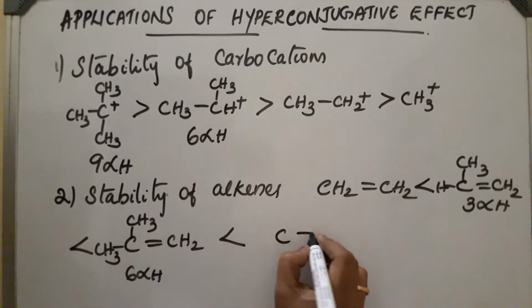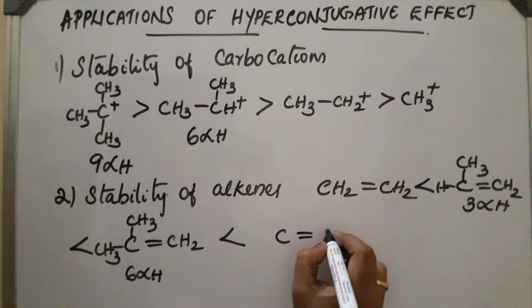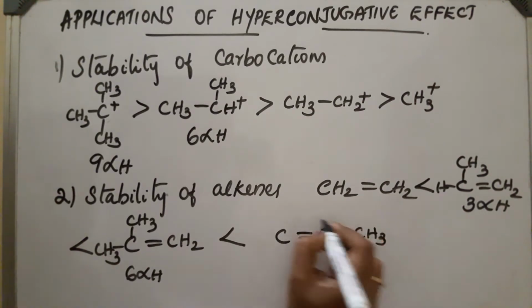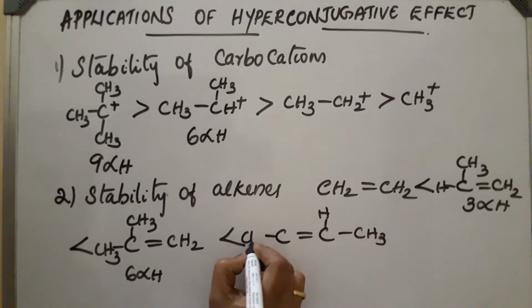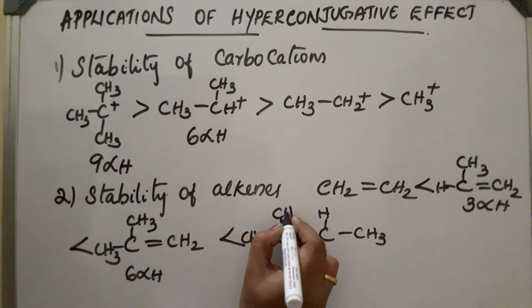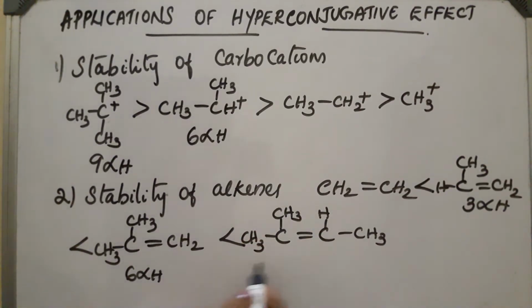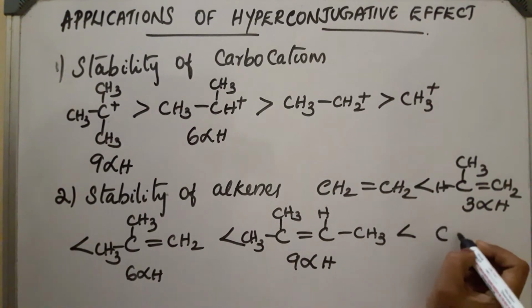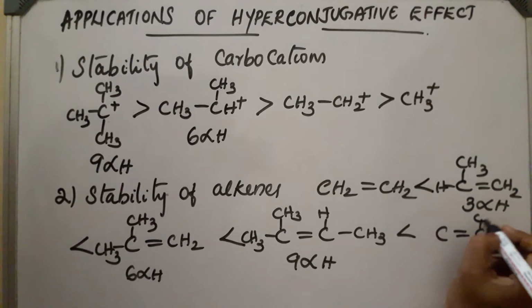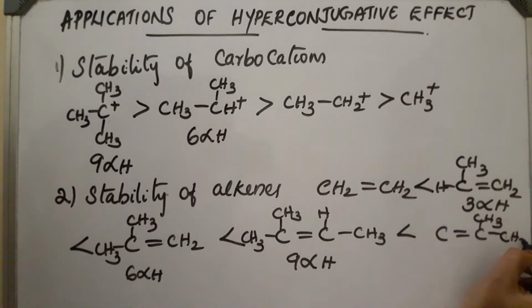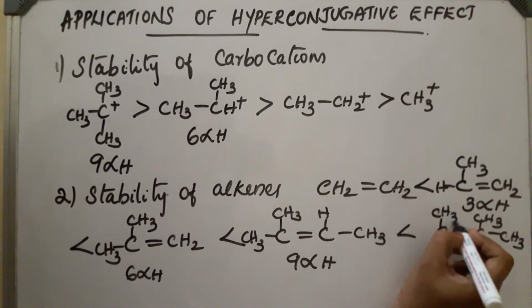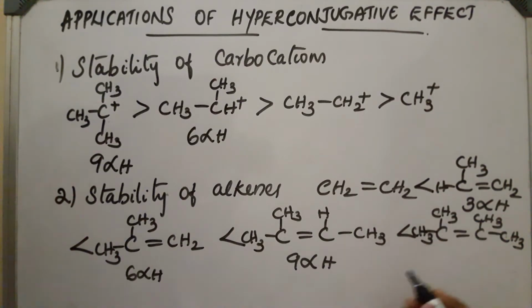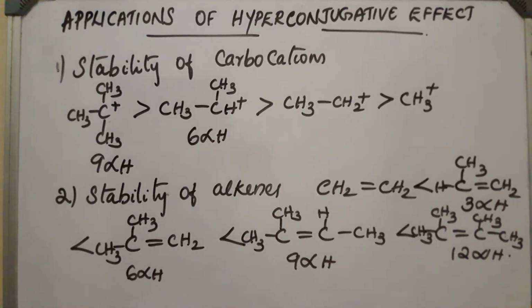If these hydrogens are also replaced, how many alpha hydrogen atoms are present? 6 plus 3, 9 alpha hydrogen atoms. So it will be more stable. Now if all of these are replaced by CH3, the compound will be highly stable by hyperconjugation. This much about the stability of alkenes.